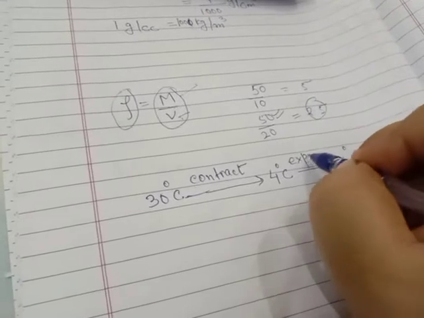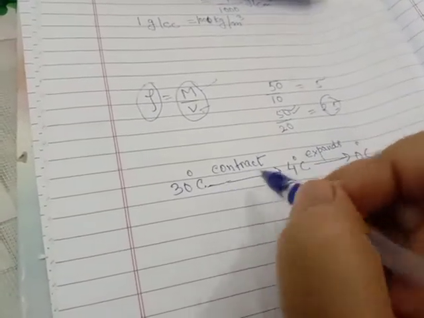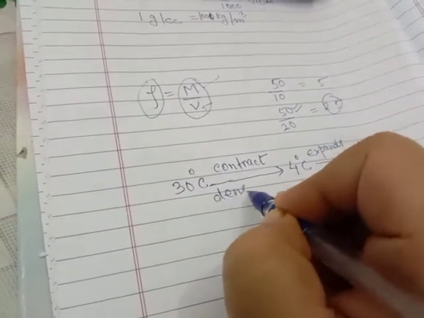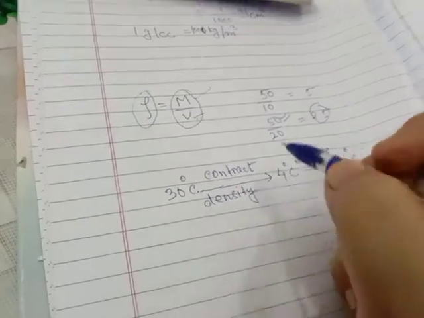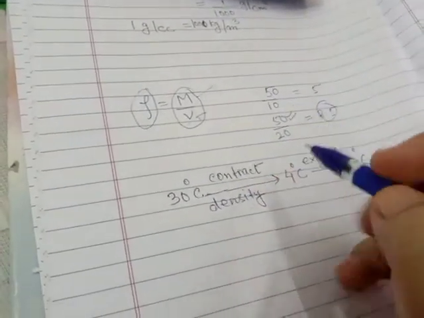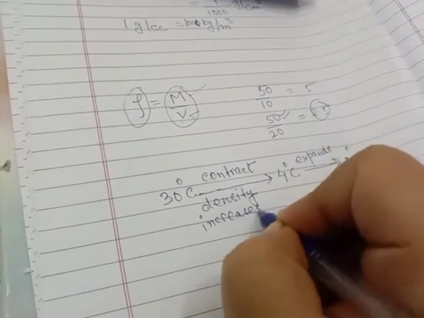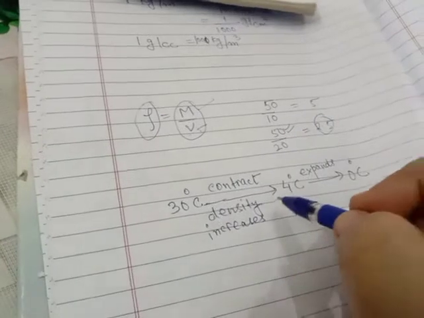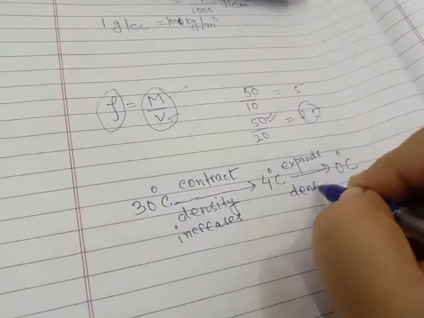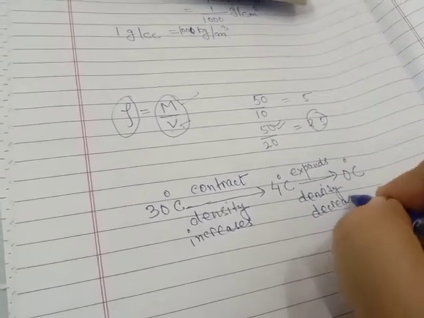Water expands, right? So when it is contracting, the density increases. Contracting means V is decreasing, which means rho is increasing, so density increases from any higher temperature to 4 degrees Celsius, and here the density decreases, right?